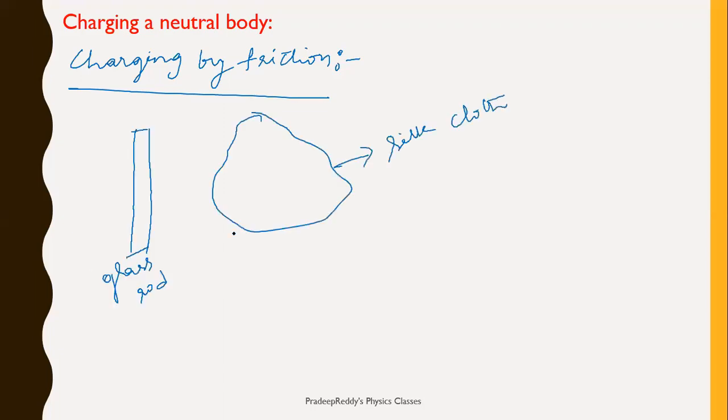The glass rod is neutral, so the net charge upon it is zero, and the silk cloth is also neutral.